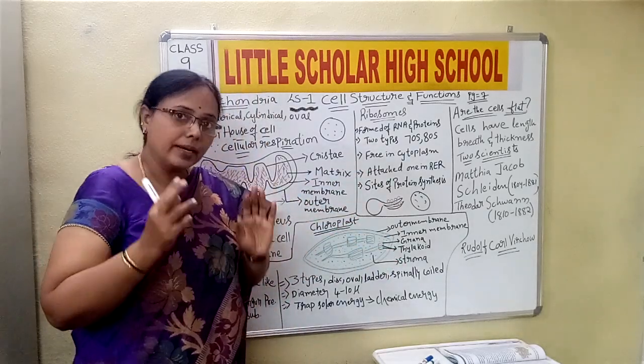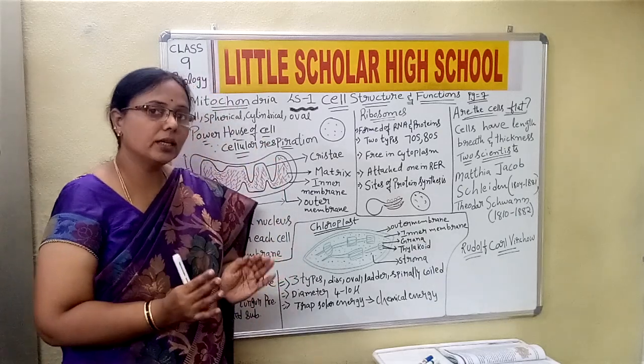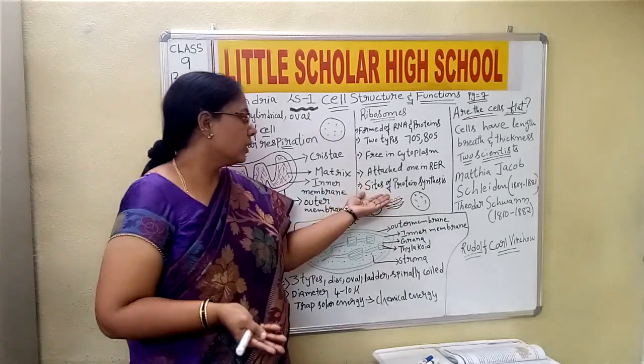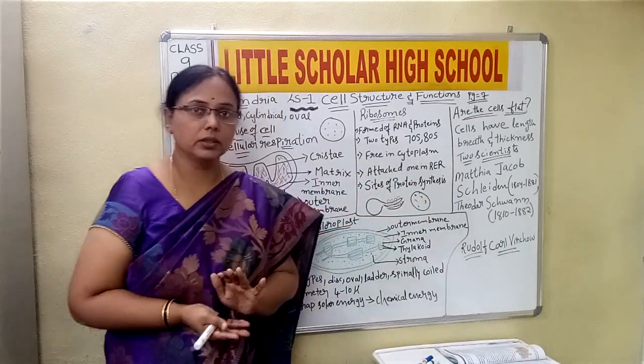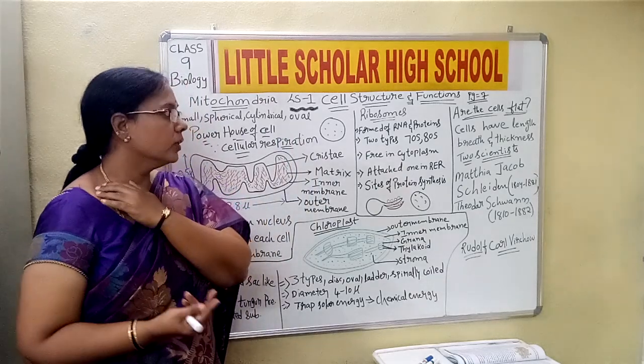That means a few of the ribosomes are attached to the endoplasmic reticulum, and a few are scattered in the cytoplasm, and they are the sites of protein synthesis. Okay children, this is about the ribosomes, again one of the cell organelles.